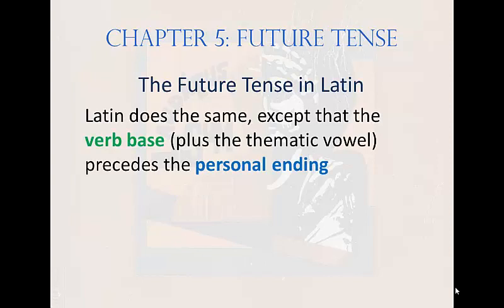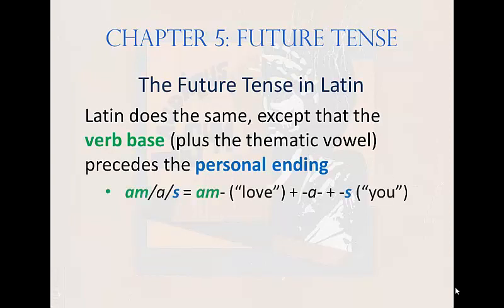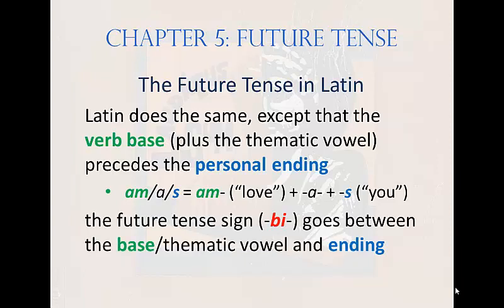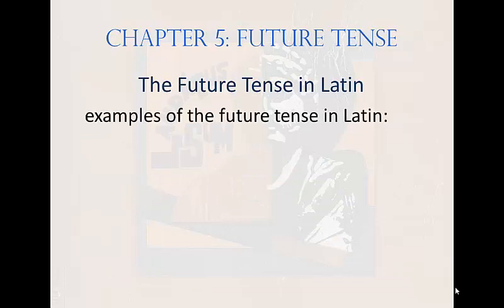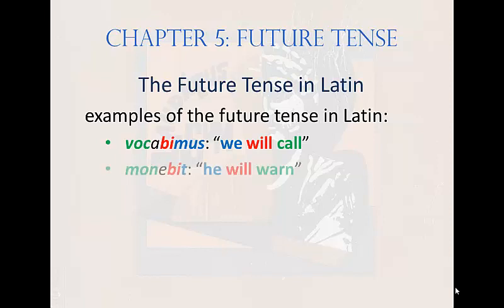Latin does the same, except that the verb base plus the thematic vowel precedes the personal ending. Am meaning love, A the thematic vowel, and S the personal ending denoting you. The future tense sign BI goes between the base and thematic vowel and the ending. Ama, bi, s. Love will you, literally in that order, meaning you will love. Here are some examples of the future tense in Latin. Vocabimus, we will call. Monebit, he will warn.